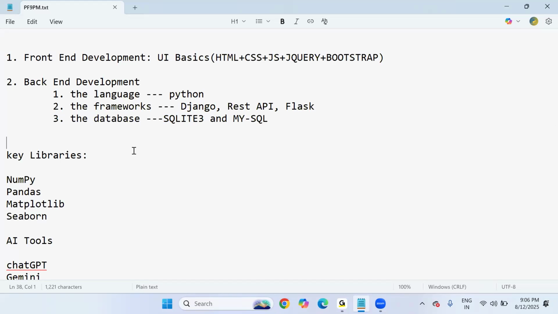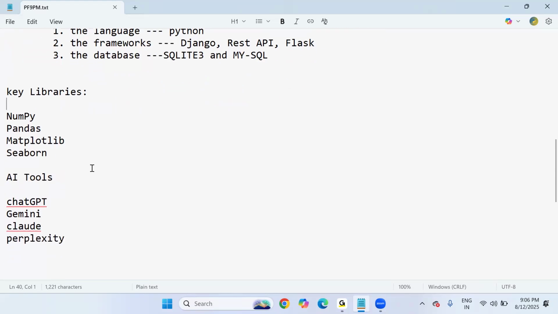Especially for this batch, I'm including more. For every batch I have already included NumPy, Pandas, Matplotlib, Seaborn. These are the common libraries. But along with these data analysis libraries, from this batch I'm going to include AI tools also. These are AI search engines like ChatGPT, Gemini, Claude, Perplexity.